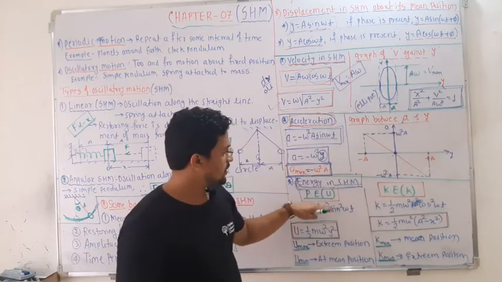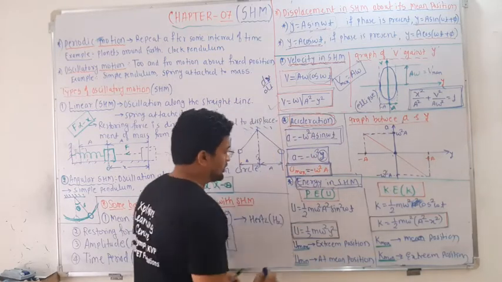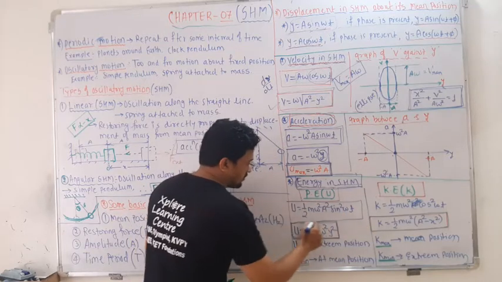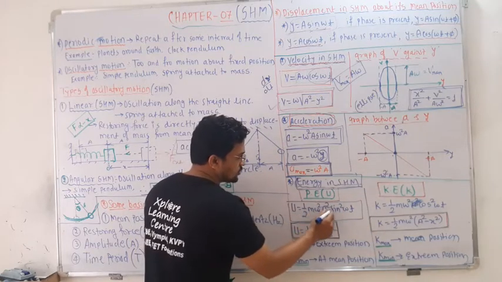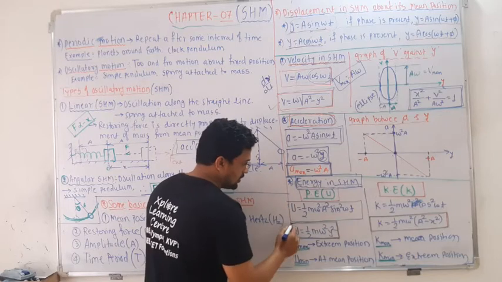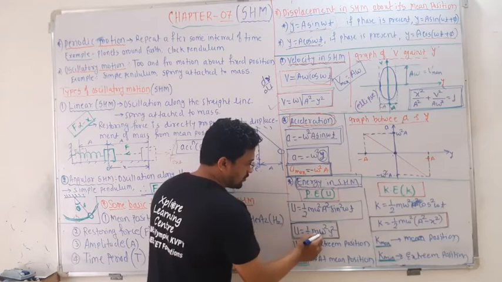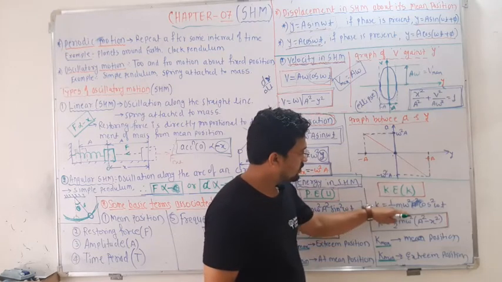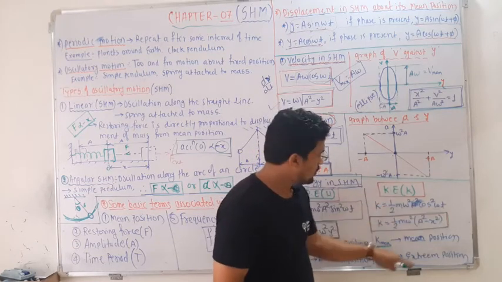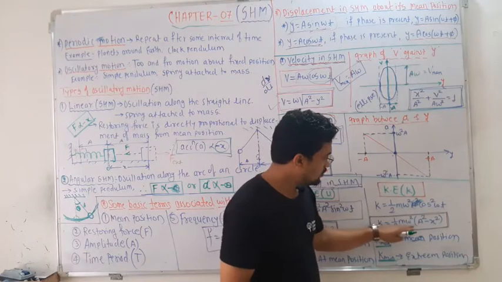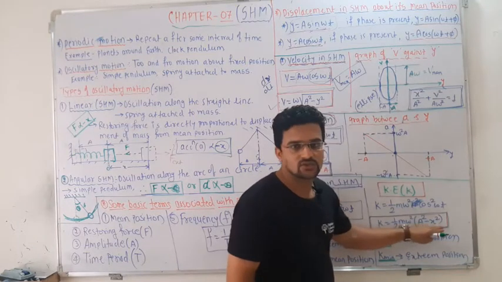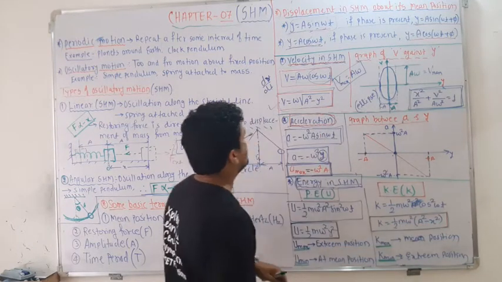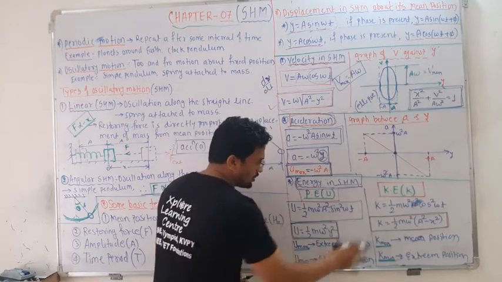It is represented by U and K. Potential energy in SHM is given by half m omega square a square sin square omega t. Remember, in terms of y, half m omega square y square. Same way, kinetic energy is given by half m omega square a square cos square omega t, which is half m omega square times a square minus x square. So remember all these equations.